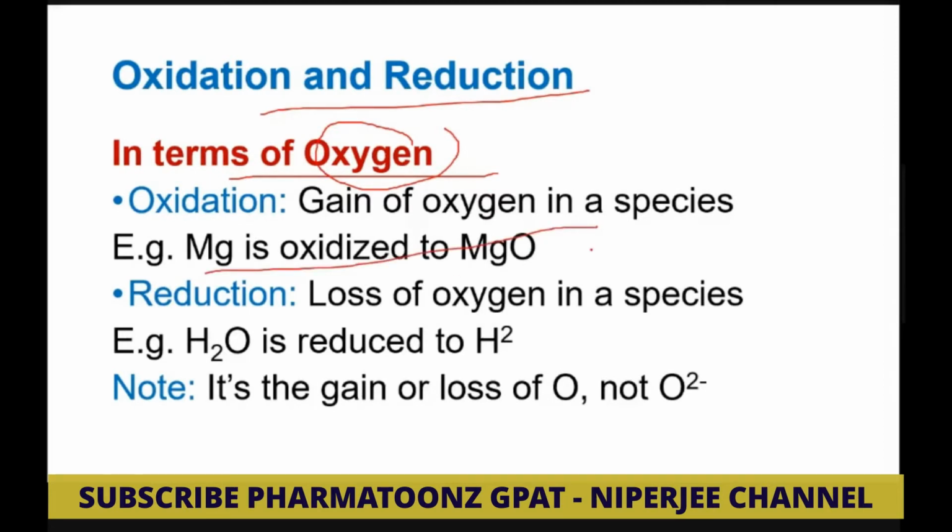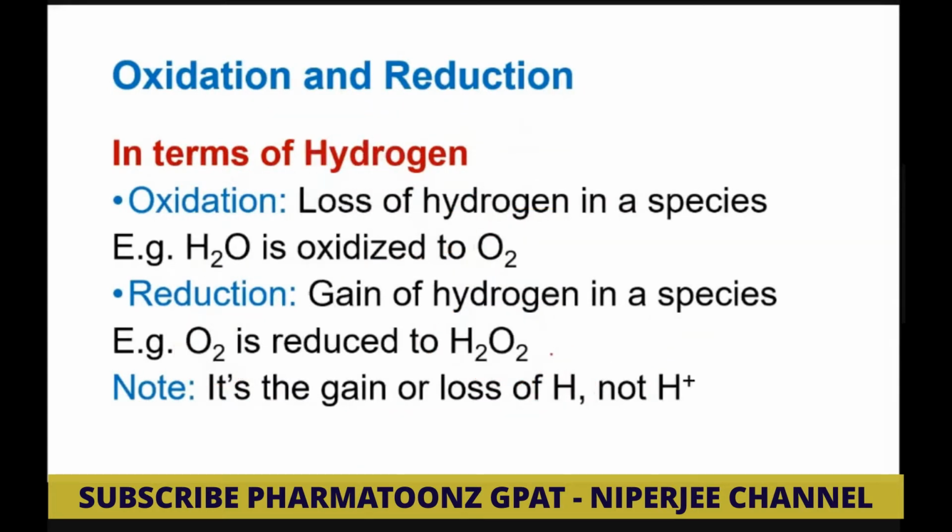So magnesium is oxidized to magnesium oxide. In the same way, water is reduced to H plus. Here the gain and loss of oxygen is not O2, it's a simple one oxygen, nascent oxygen we can say. Oxidation and reduction as per hydrogen: in oxidation, oxygen is gained, and loss of hydrogen and loss of electron take place. So H2O is oxidized to O2. In reduction, gaining of hydrogen takes place. So here O2 is reduced to hydrogen peroxide.